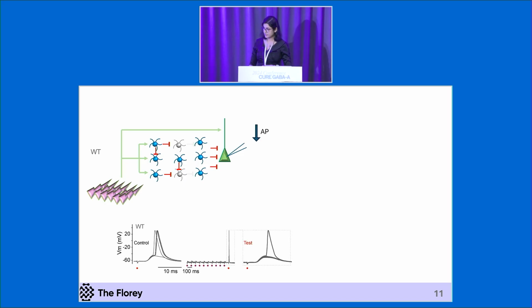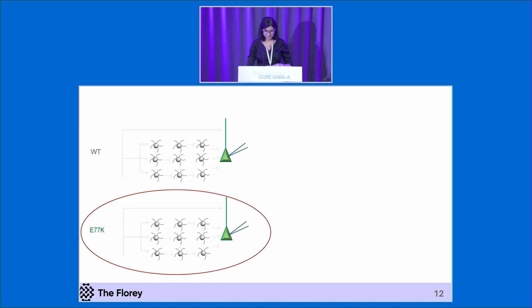You can see here, in controlled condition, there are multiple action potential firing. However, after multiple stimulation, the number of action potential firing decreases with only one action potential firing in this example. When they compare multiple neurons, the probability of action potential firing decreases, as shown there.